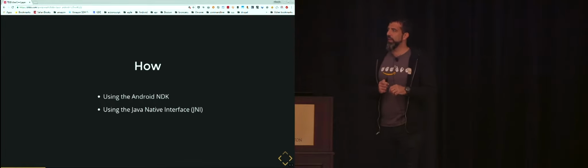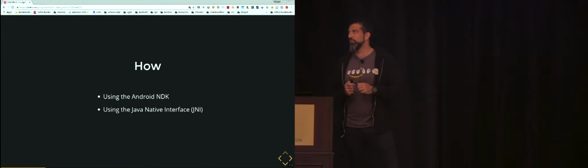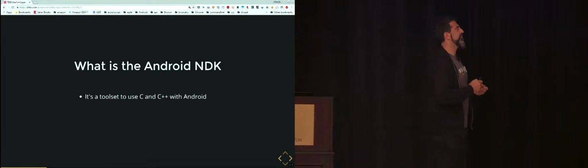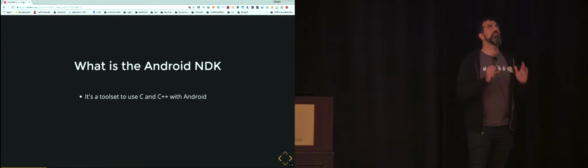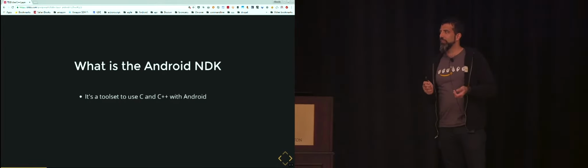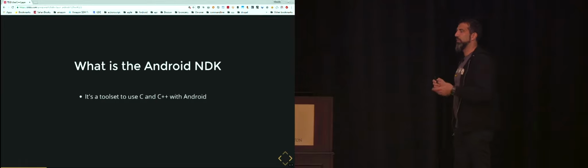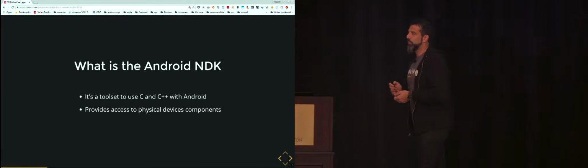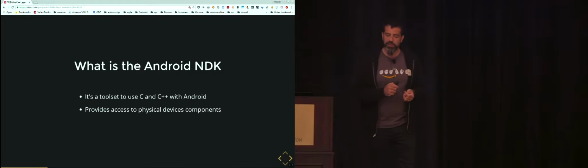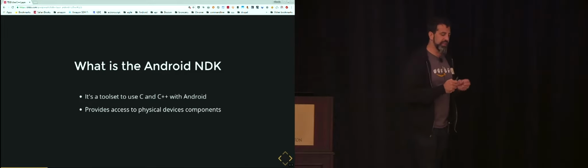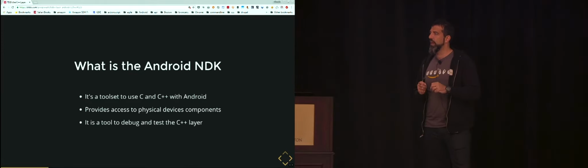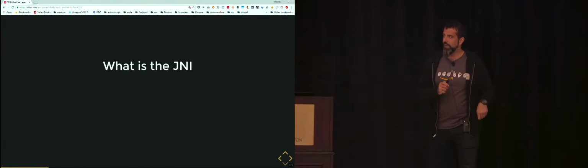You can use the Android NDK, and you can use the Java Native Interface. What is the Android NDK? When you download it, it's a big, massive zip file. But it's a rich tool. It's a folder that is rich of tools that work with C and C++. Through the Android NDK, you can have physical access to some of the Android components. You can debug. You can run your tests.